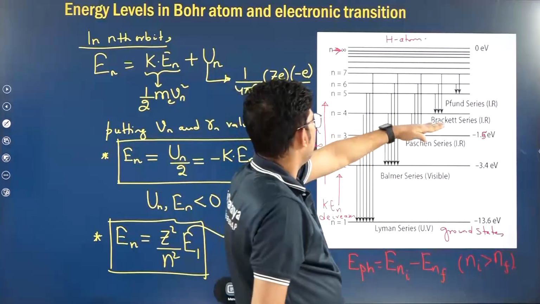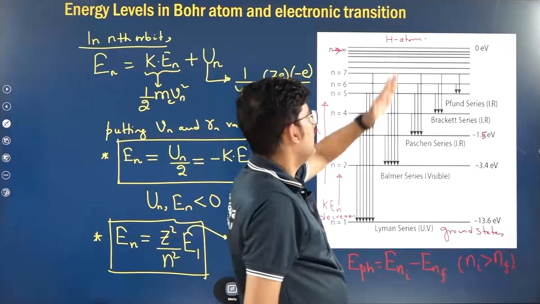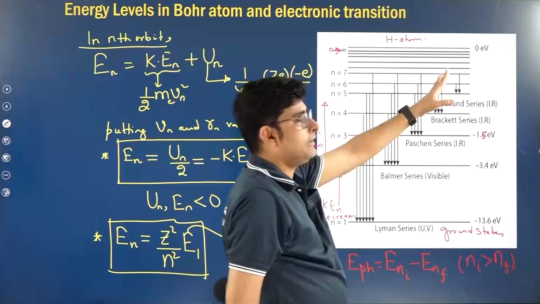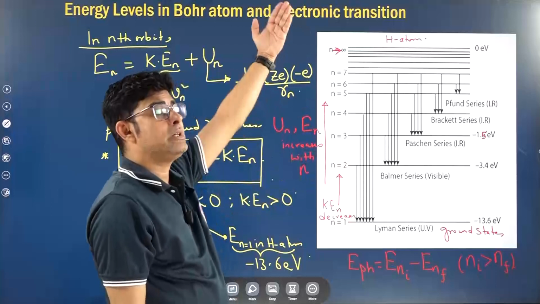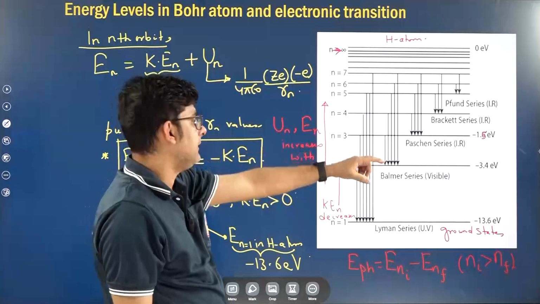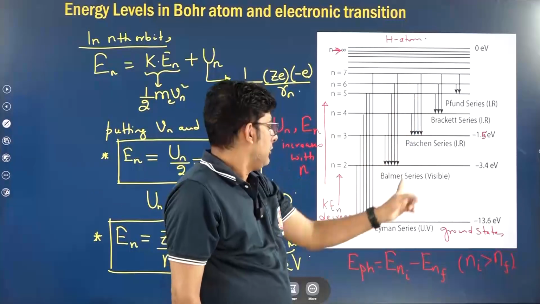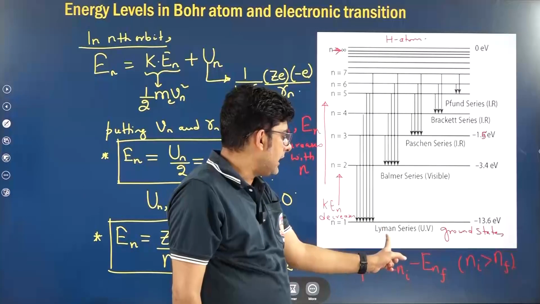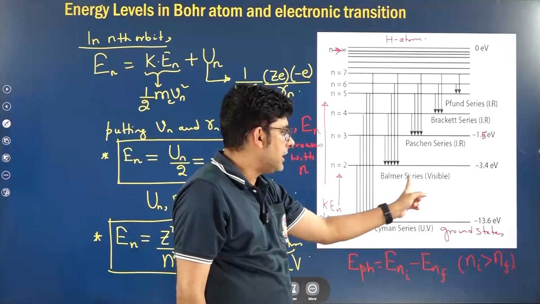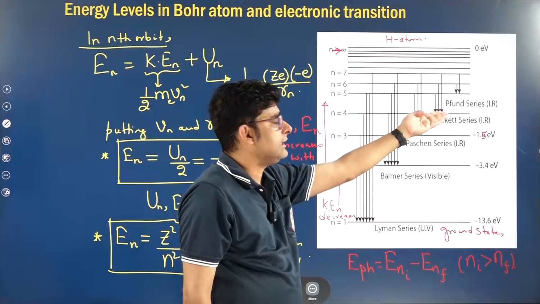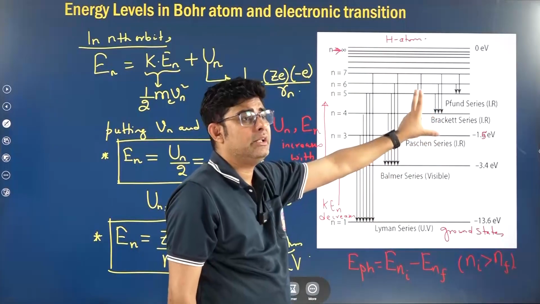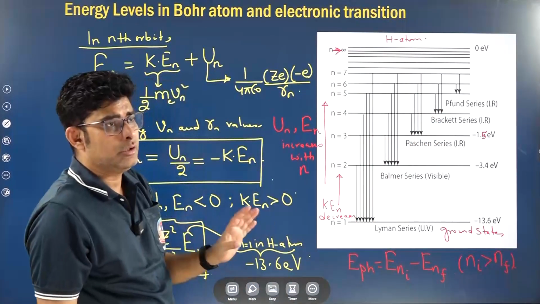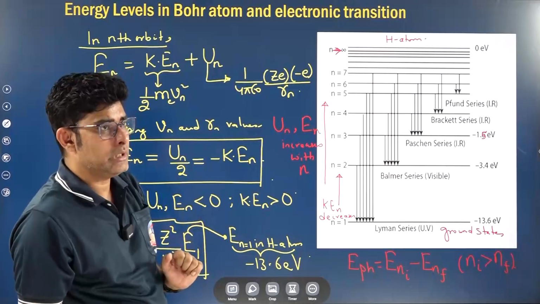If it jumps to the fourth orbit, we get Brackett series photons. When it jumps to the fifth orbit, we say Pfund series. So it should be transiting from higher to lower states, and we get different series. In hydrogen atom, Lyman is ultraviolet, Balmer is visible, and Paschen, Brackett and Pfund series photons are in the infrared region. So these things should be remembered.